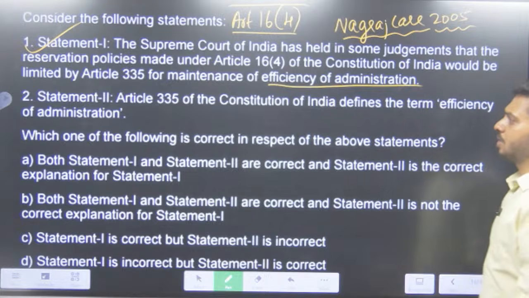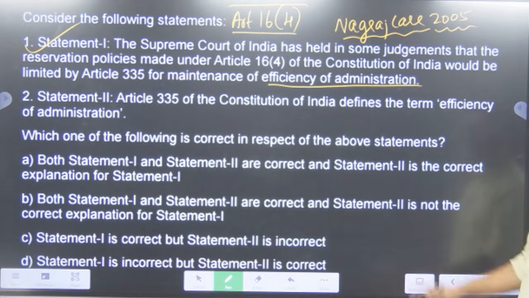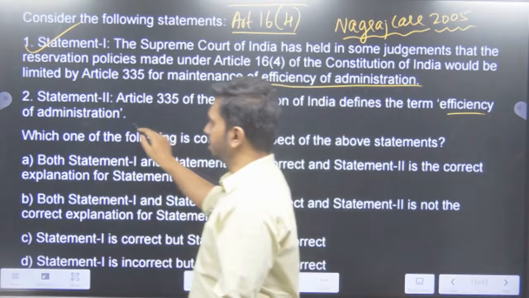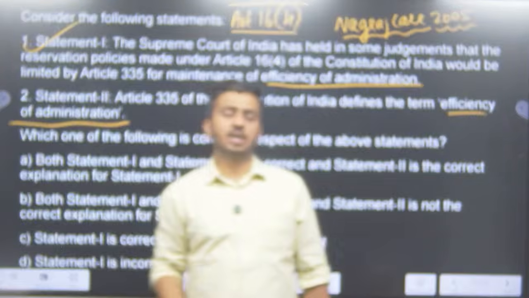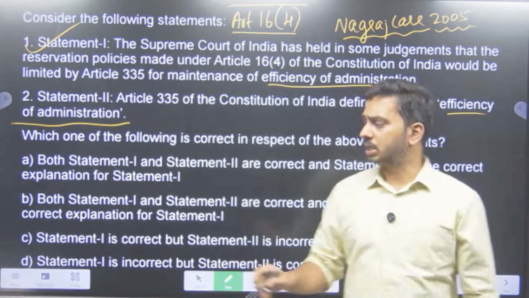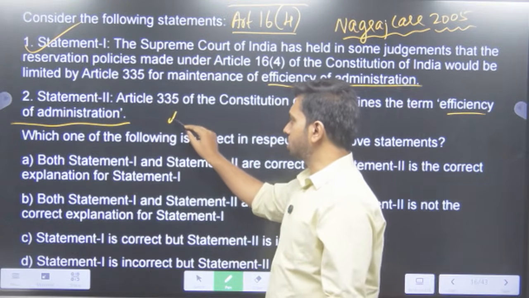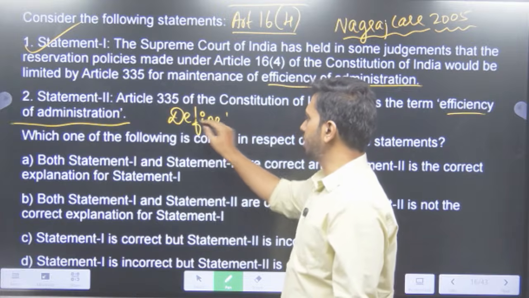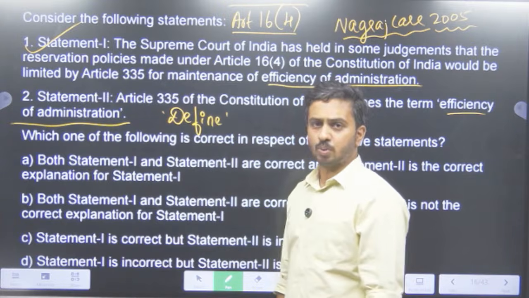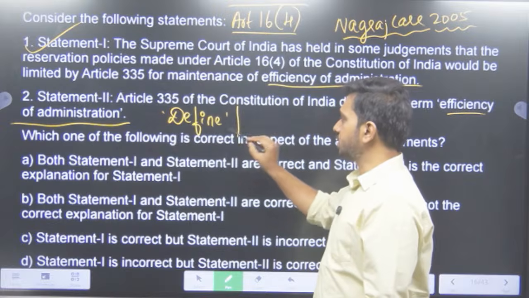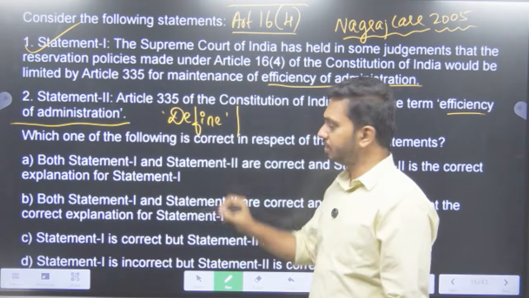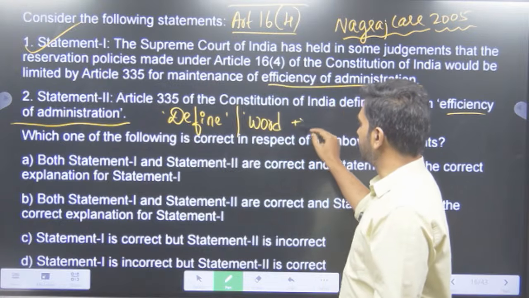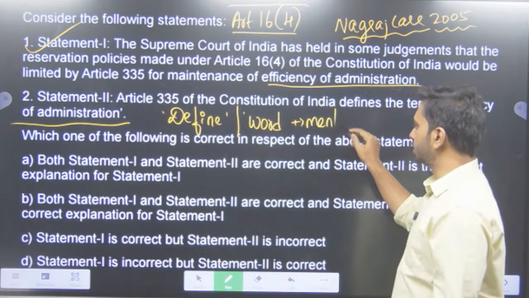Statement number 2: Article 335 of the Constitution of India defines the term efficiency of administration. Again, be very, very clear about certain definitions, because this line of questioning by UPSC has been quite repetitive. One is they will ask whether the Constitution has defined it, or they will say that this word has been mentioned in the Constitution.